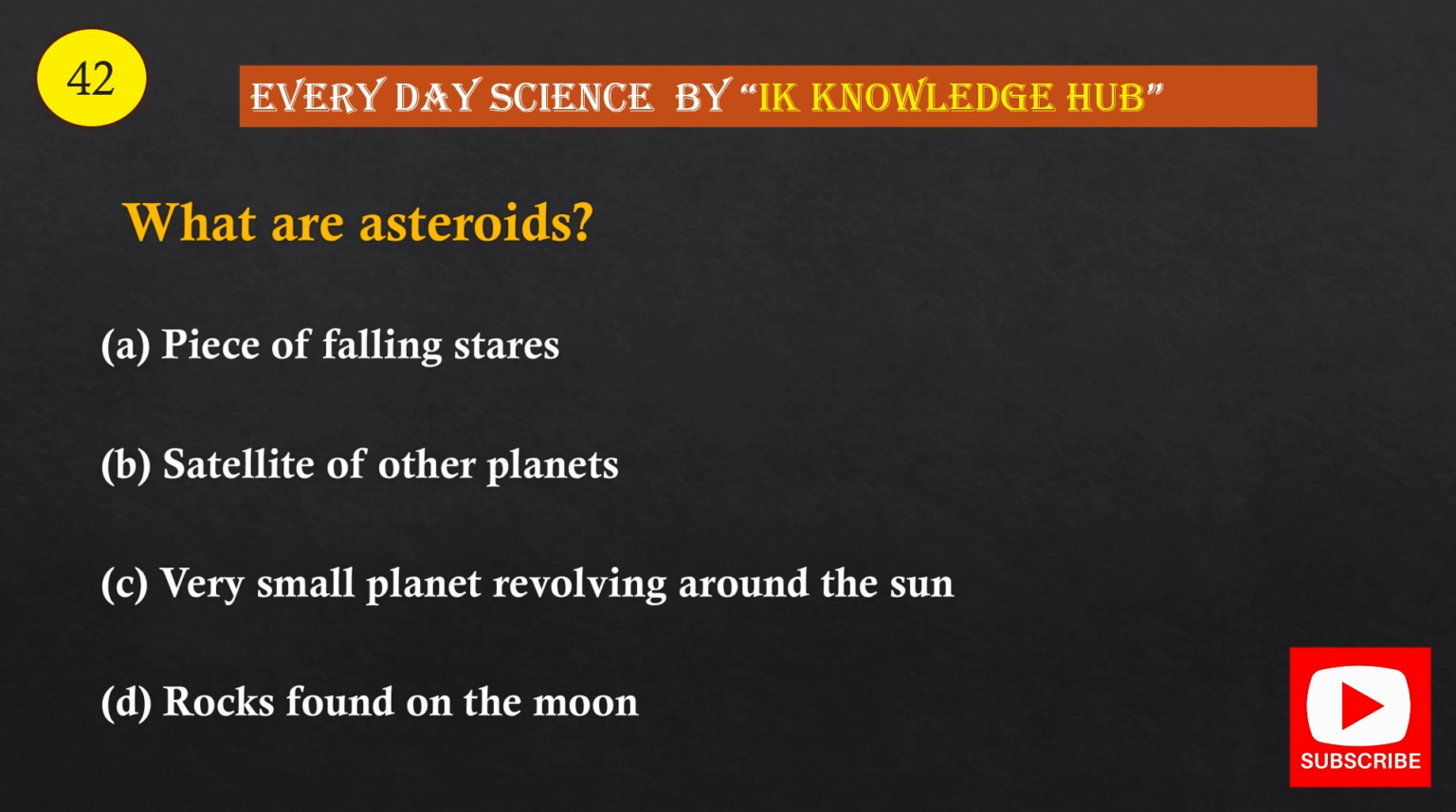Question number 42. What are asteroids? A, a piece of falling stars; B, satellites of other planets; C, very small planets revolving around the sun; D, rocks found on the moon. And the correct option is option C, very small planets revolving around the sun.